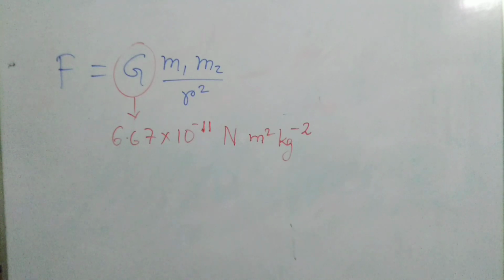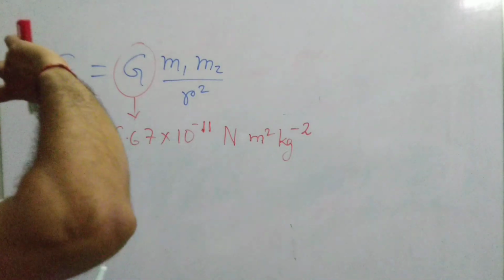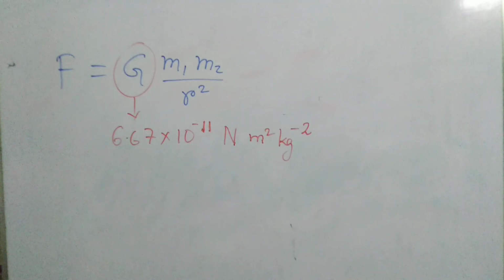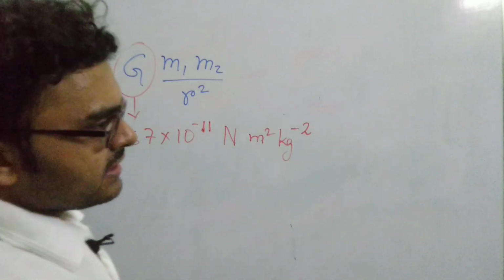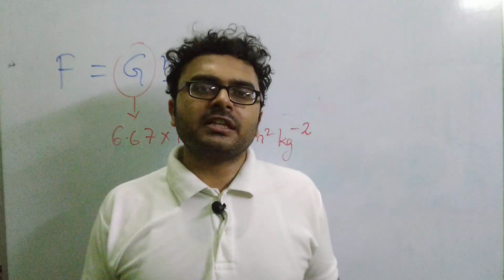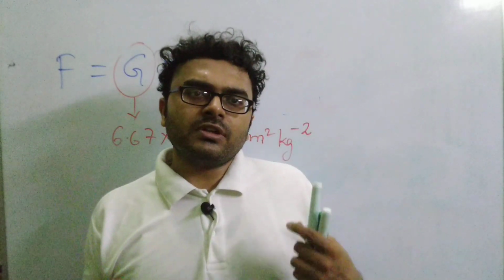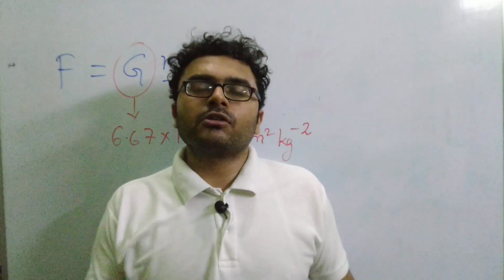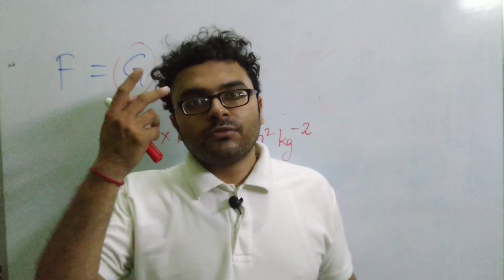Now as you can see, this value of universal gravitational constant is very small. What happens when you consider very small masses? You might be wondering why two small size stones or two medium size stones do not attract each other, or why we cannot see the force of attraction.